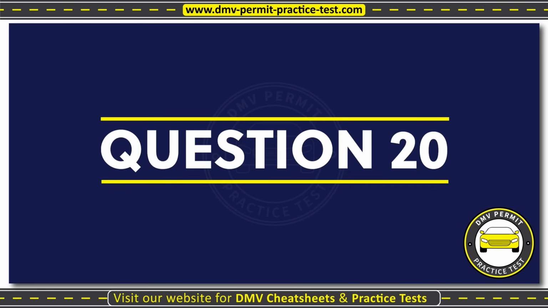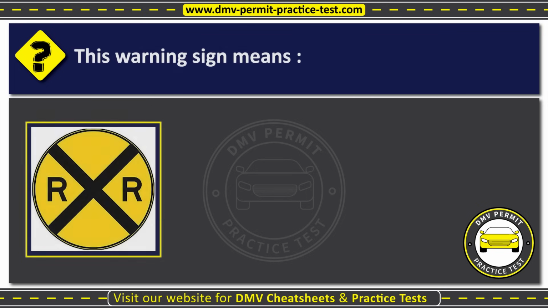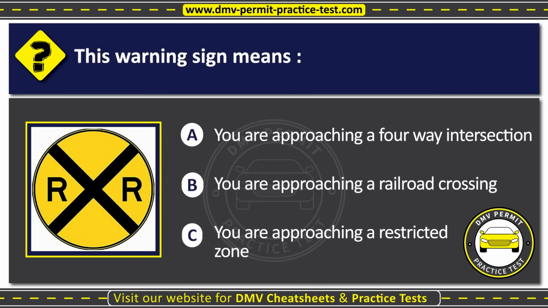Question 20. This warning sign means Option A, you are approaching a four-way intersection. Option B, you are approaching a railroad crossing. Option C, you are approaching a restricted zone. The correct answer is Option B, you are approaching a railroad crossing.